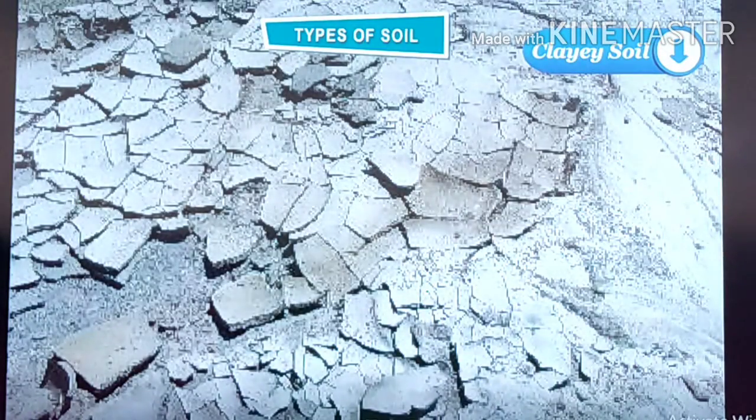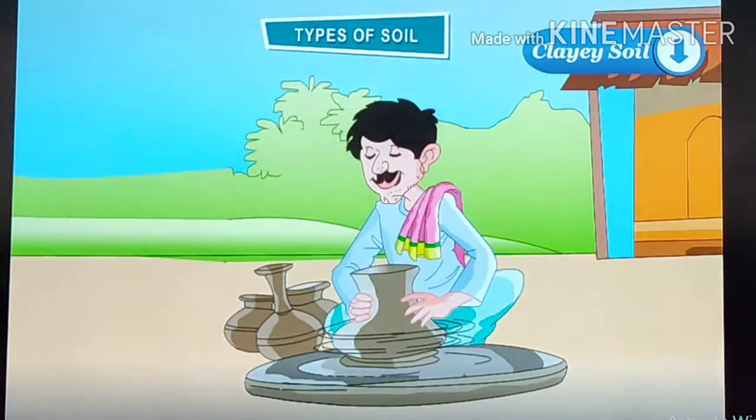Clay soil. It mainly contains clay. It is found in ponds and riverbeds. It can hold a lot of water, as water does not pass through its particles easily. It is used for making pots, toys and kacha house.